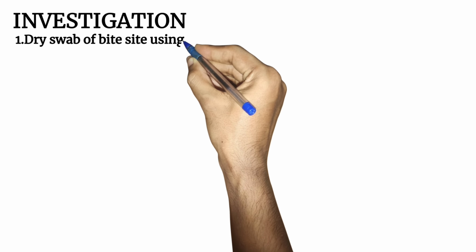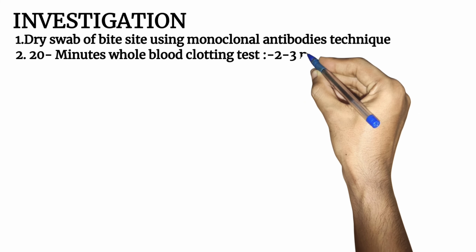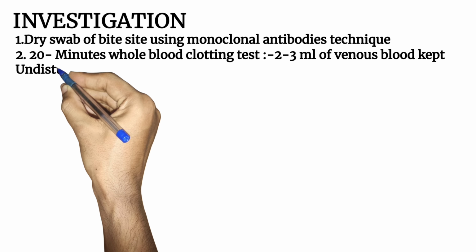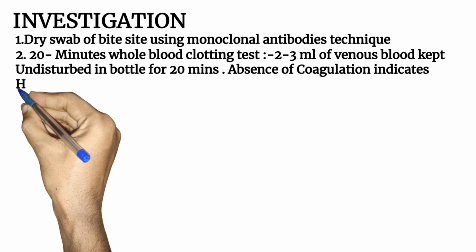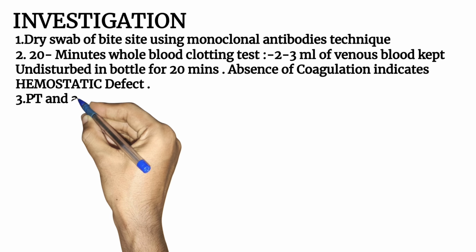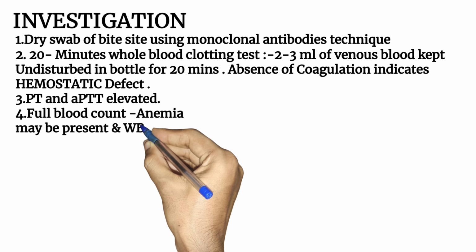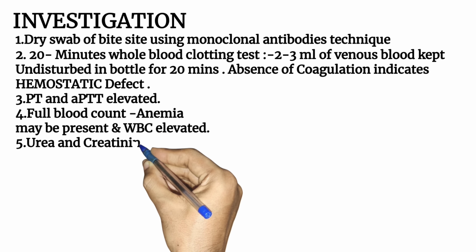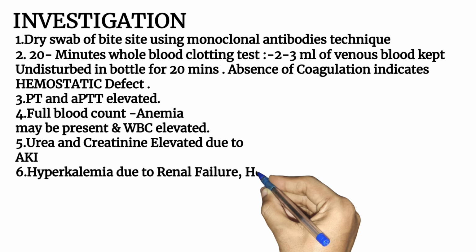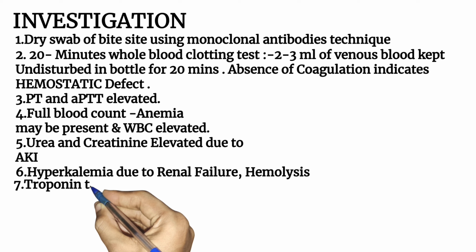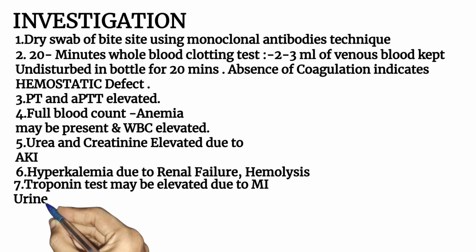Following are the investigations done when a snake poisoning case comes. Some of the investigations are dry swab of bite site, 20 minute whole blood clotting test. If there is absence of coagulation, it indicates a hemostatic defect. PT and APTT levels, full blood count, urea and creatinine levels, and hyperkalemia, troponin test for elevated MI.